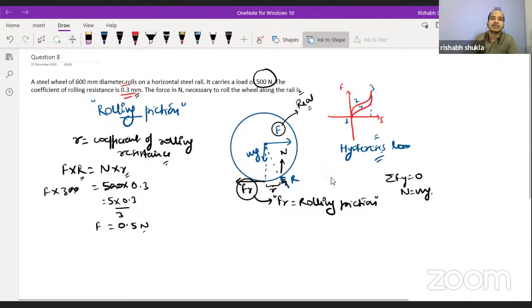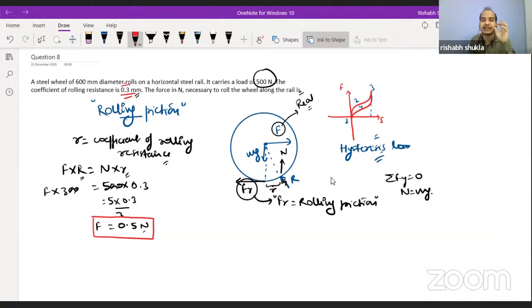Are we clear up to this point? Try to understand this. Whenever we are talking about a non-accelerating system, where the wheel is actually not accelerating, only up to that point can we discuss the rolling friction.